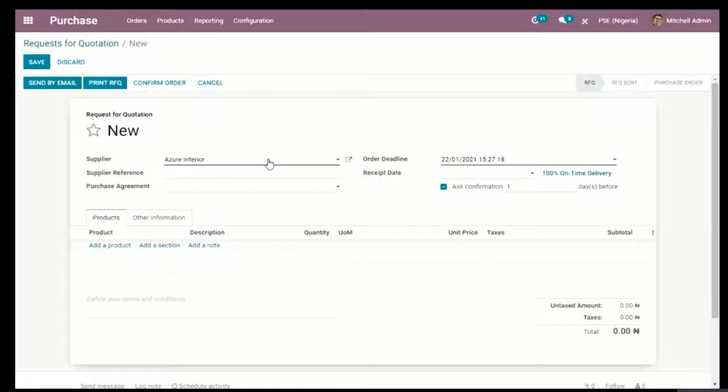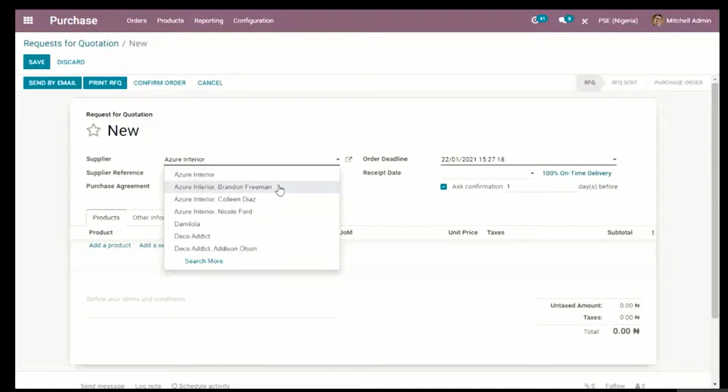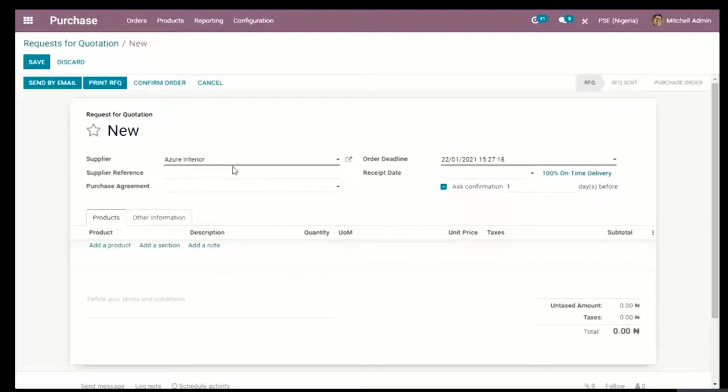Now, the list that just popped up for the supplier section is from the contacts that must have been saved on your database. And subsequently, when I come up with another video for Odoo contacts, I'll be able to elaborate on how you can create contacts for your database. Now, compulsorily, you need to provide the name of the supplier.